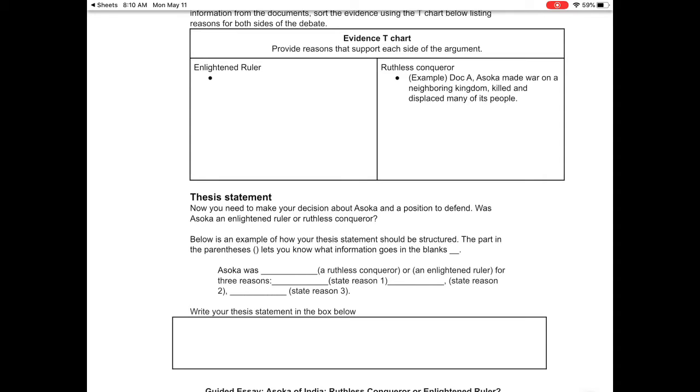Okay, like document F we talked about is definitely an enlightened ruler piece of supporting evidence, right? The first Prime Minister of India really revered him and thought that he was a good example to people. He thought that he was enlightened. So like document F would be there, right? But some other documents are more on the ruthless conqueror side. So today, that's all you're going to do, is just go back and look through the documents.